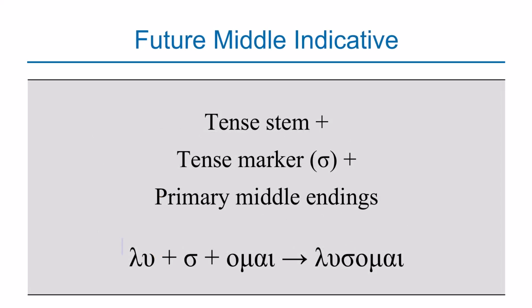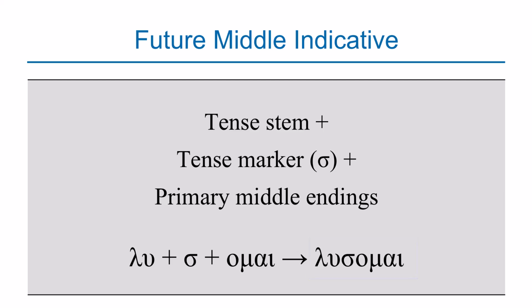Let's look at the future middle indicative, how to form words in the middle voice. Again, the procedure is the same. You get the stem and you add the tense marker, which is sigma, and you attach the primary middle endings. For the active voice, we said you attach the primary active endings, but for the middle, you attach the primary middle endings. And again, these are the same middle endings for the present tense that are being used to form the future middle voice. Again, we're using the same word luo. So you have the stem lu, and we attach sigma, which is the tense marker, and we attach the middle ending, for example, omai. So you have lusomai.